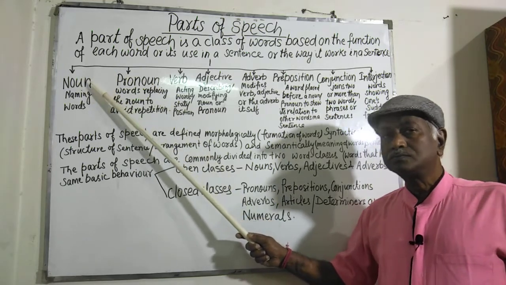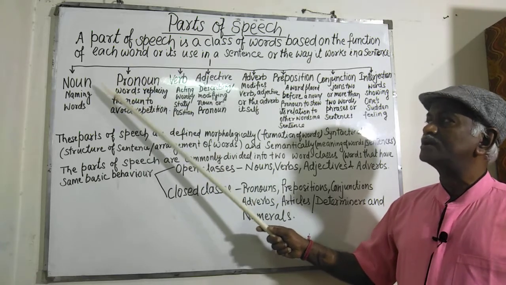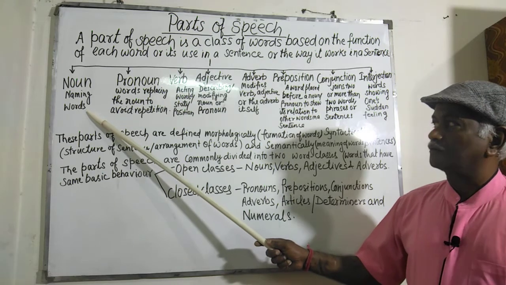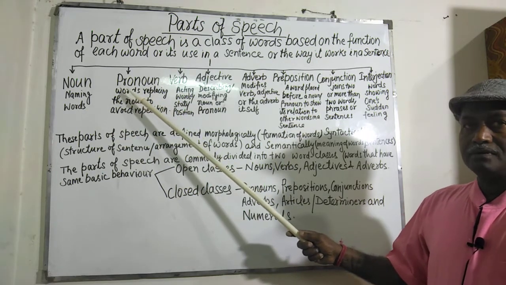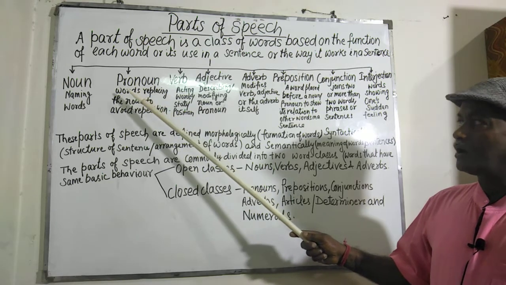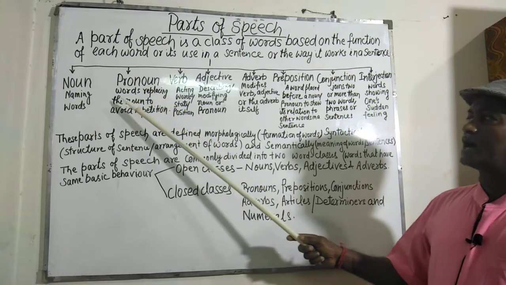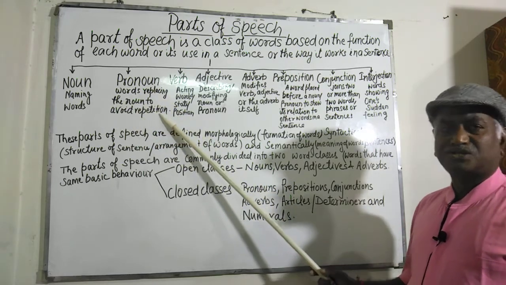What is a noun? The name of a person, place, thing or animal is called a noun. Pronoun: a word or words that replaces the noun to avoid its repetition.